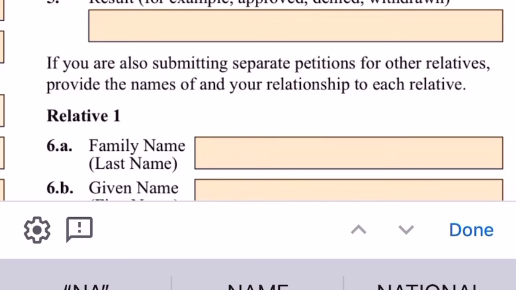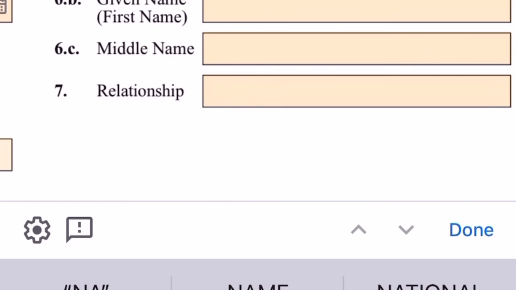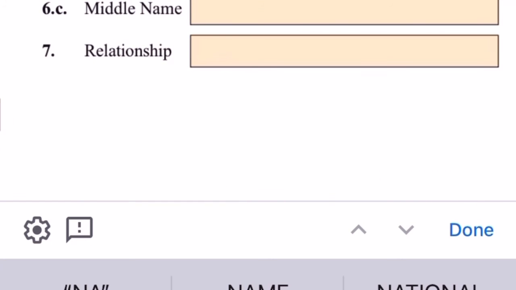Okay, but if it applies to you, you fill that out. Okay, and the relative information would have been here. And yes, this is where it goes. Other information continues, and you provide it right here. And then we are going along 6A.